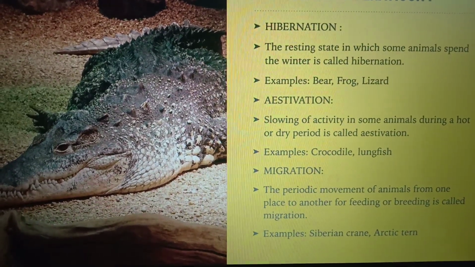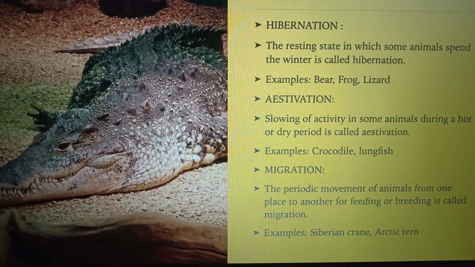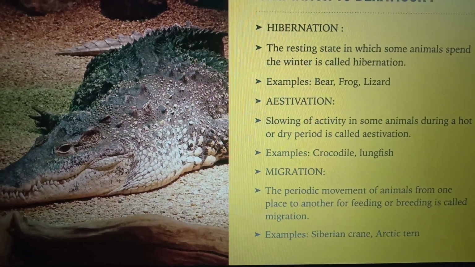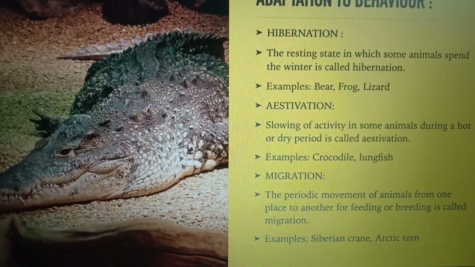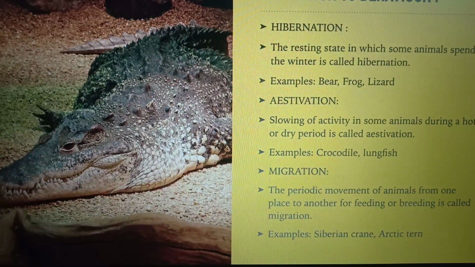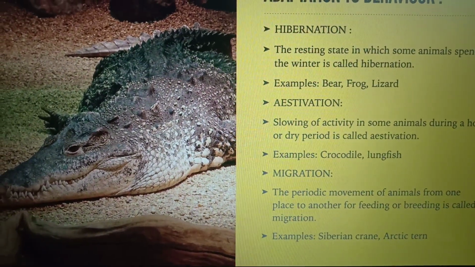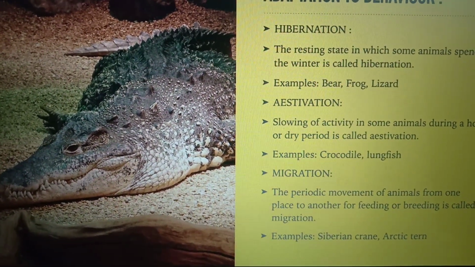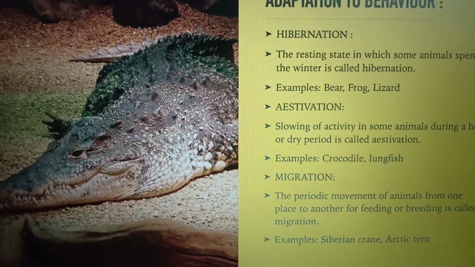Migration. The periodic movement of animals from one place to another for feeding or breeding is called migration. Examples of two migratory birds are Siberian crane and Arctic tern.